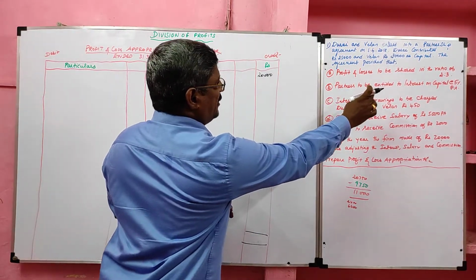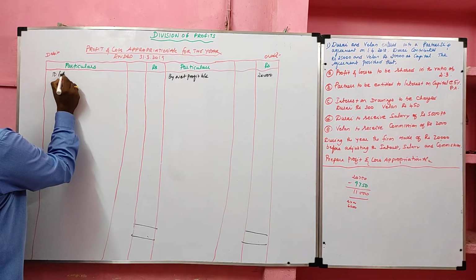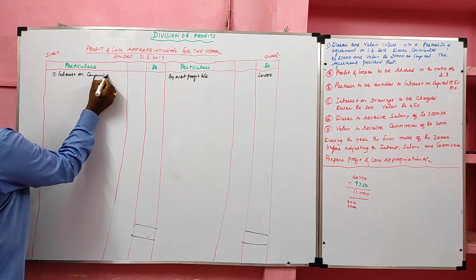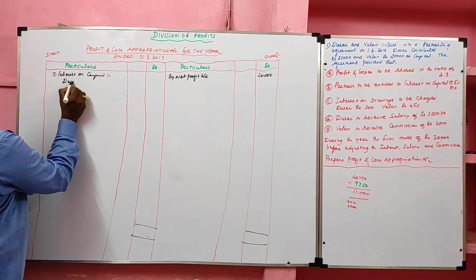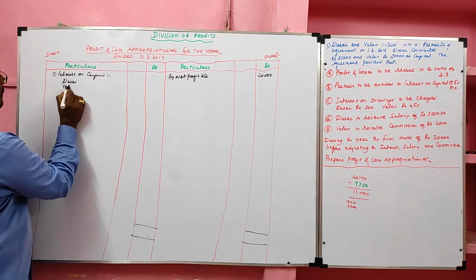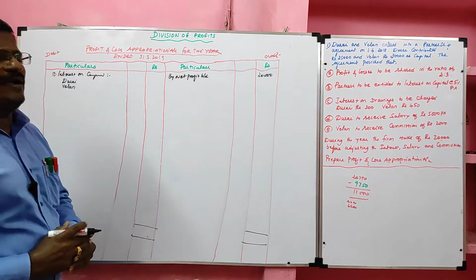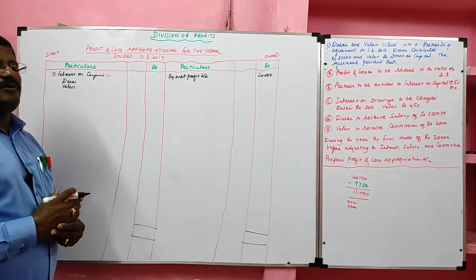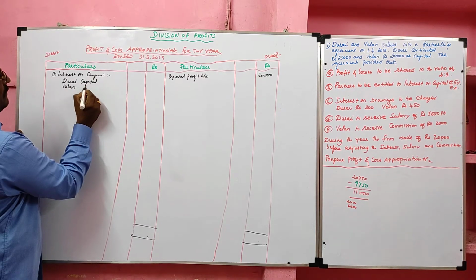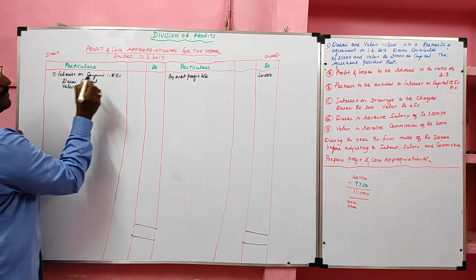Partners to be entitled to interest on capital. So to interest on capital payable to Durai, another one is Velan. Here the capital method is not given, so we have to assume this one as fluctuating capital method. So we can write Durai capital, Velan capital. Rate of interest given is 5%.